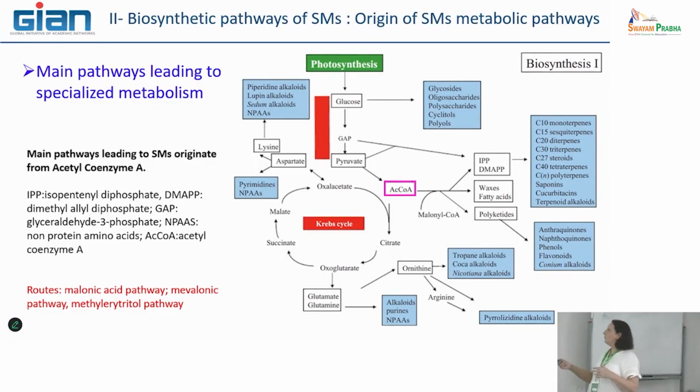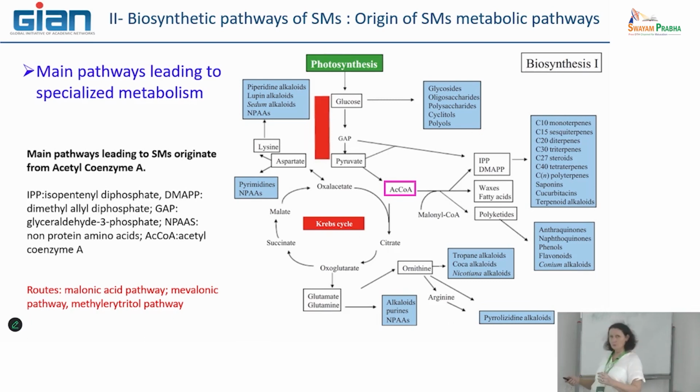So you need an efficient photosynthesis to produce all the molecules needed for these intermediates. These intermediates can be directly included in what we call the Krebs cycle. You have perhaps already seen that in a biochemistry lecture.